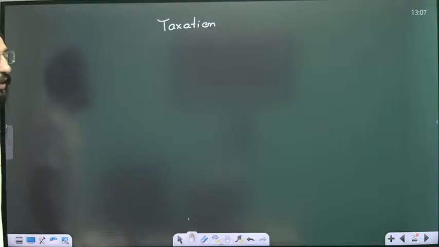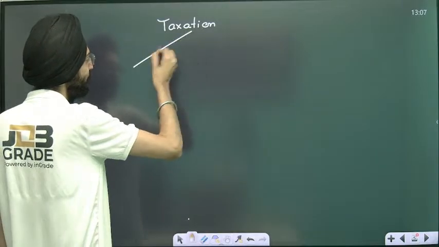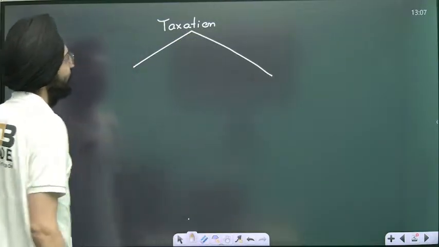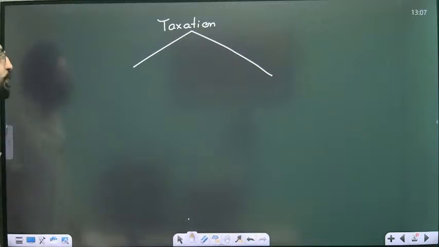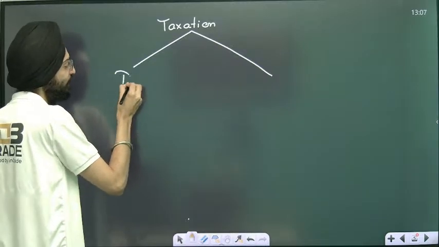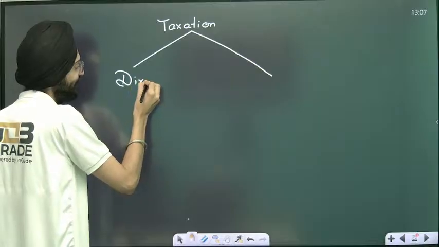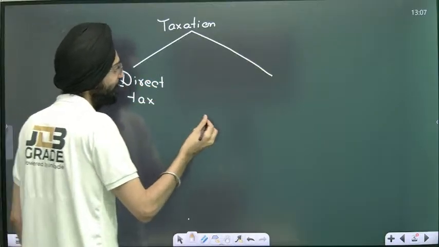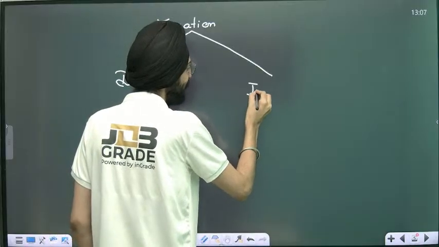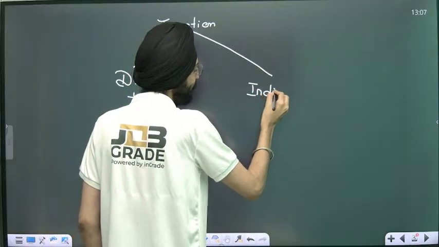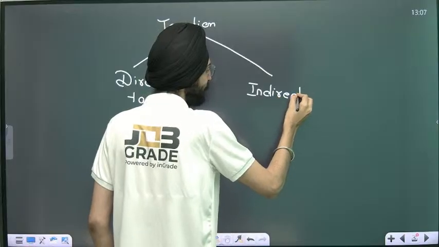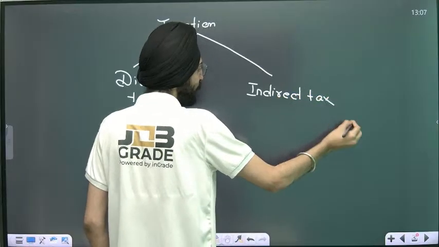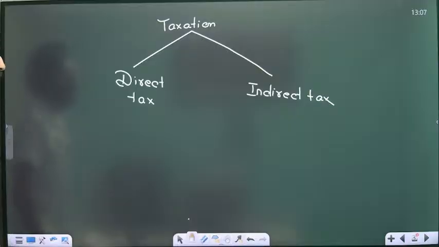There are two types of taxation out there. What are the two types of taxation called? Direct tax and indirect tax.